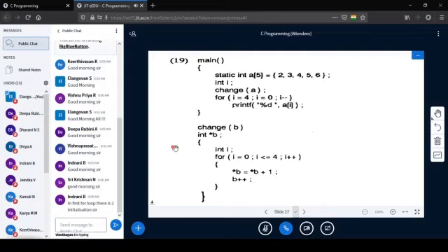The first for loop, there are two initializations there. Which for loop? Whether this for loop you are talking about?